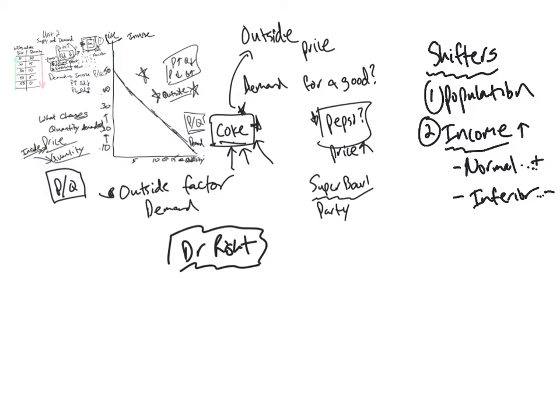Right? So when your income goes up, imagine you win the lottery. What types of goods are you going to buy? Inferior goods or normal goods? Well, you're going to shift your consumption to normal goods, and you're going to buy less inferior goods. All right, and you can go vice versa with this.